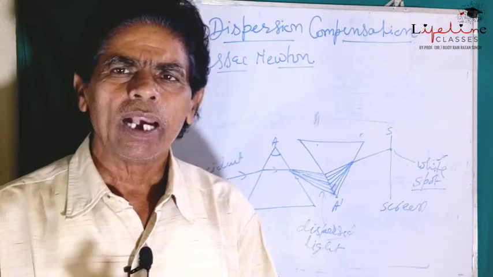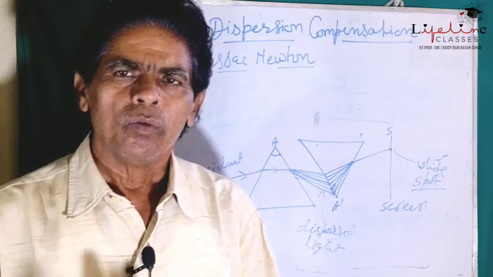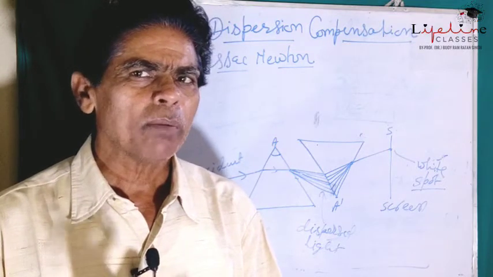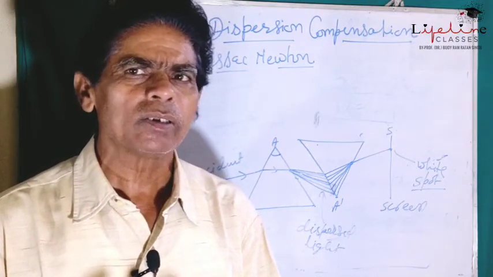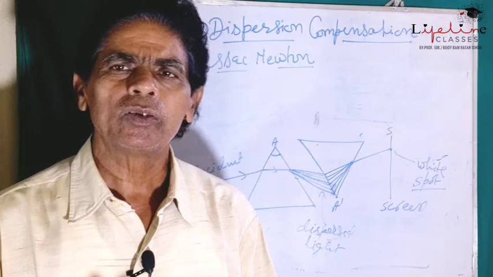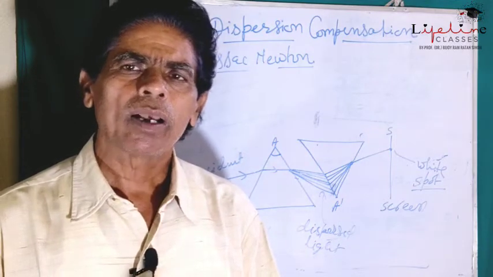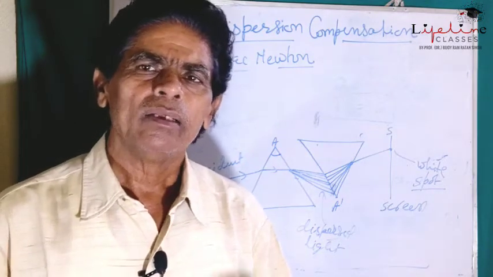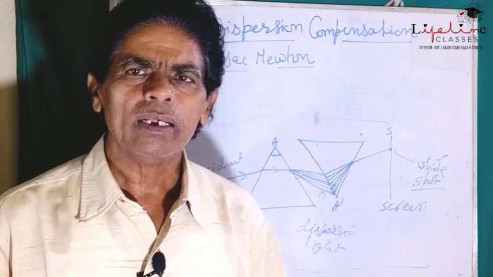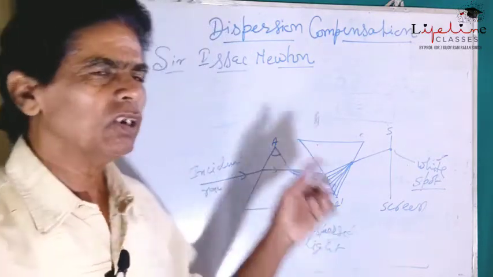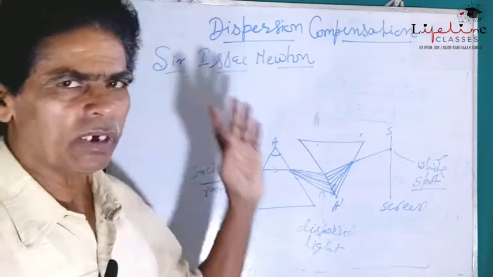After that, the deviation of the path of different colors by the first prism is overcome or compensated by the second prism. That is why it is known as dispersion compensation.